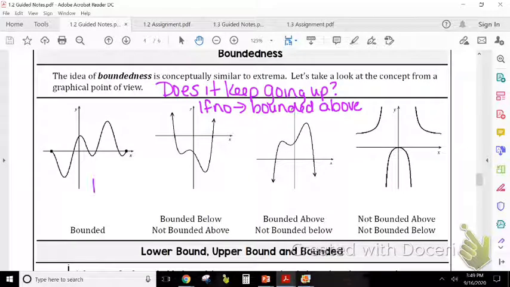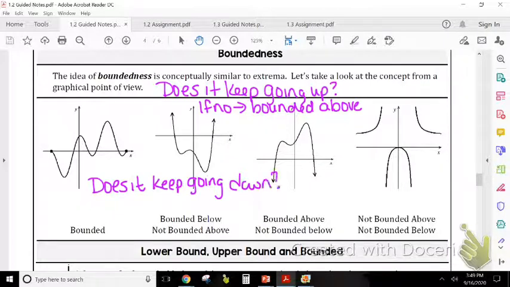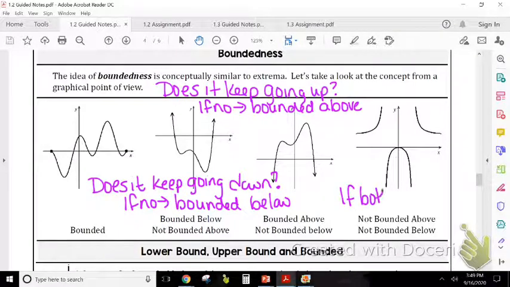Okay, and then ask yourself, does it keep going down? If no, it's bounded below. And if both, then we just say it's bounded.